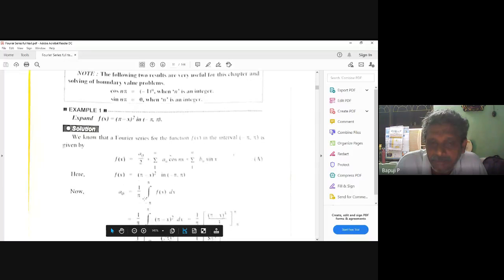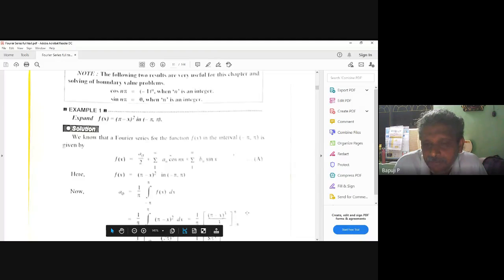So a naught is 1 by pi, integral from minus pi to pi of f of x dx, where f of x is (pi minus x) whole square dx. If you integrate, treat it as a linear concept: the integral is (pi minus x) whole cube by 3, with a minus sign also, because of the minus x.